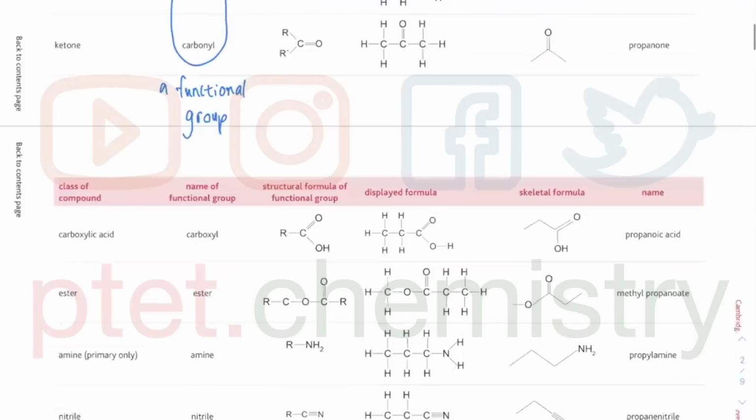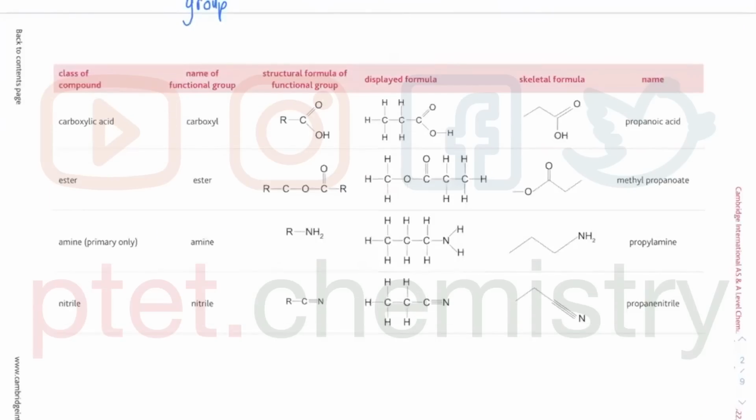The other thing is carboxylic acid. This is carboxyl, not carbonyl. Carbonyl is to do with ketones and aldehydes. The carboxylic acid functional group is carboxyl, and the class of compound is carboxylic acid. I think the rest is pretty much the same, so we don't need to go too much into detail there.